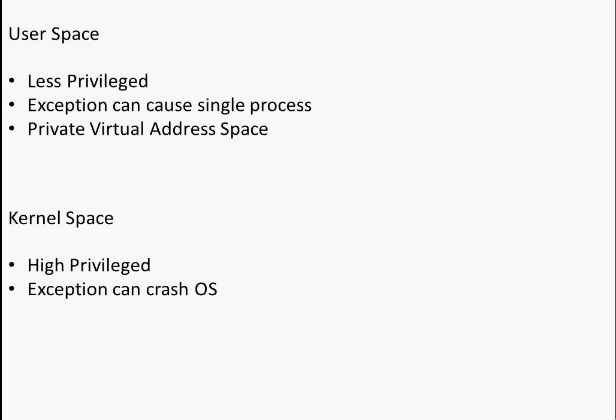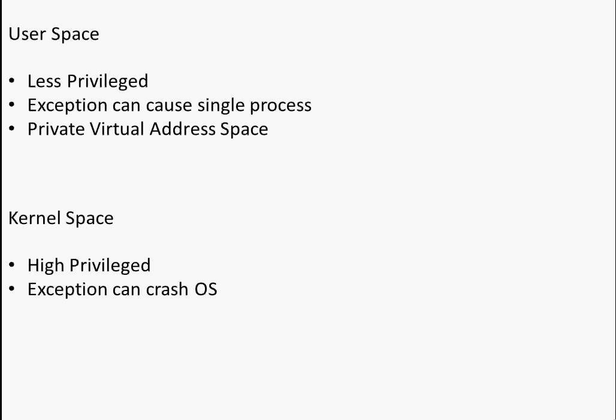Whenever you run any program in Windows OS, it gives you a private virtual address space. That means you cannot access anything outside of your virtual address space. Every process gets its own virtual address space, and whatever it wants to do, it can do in its own address space. Some addresses are reserved for kernel space, so if you try to access those addresses, you will simply get a crash.